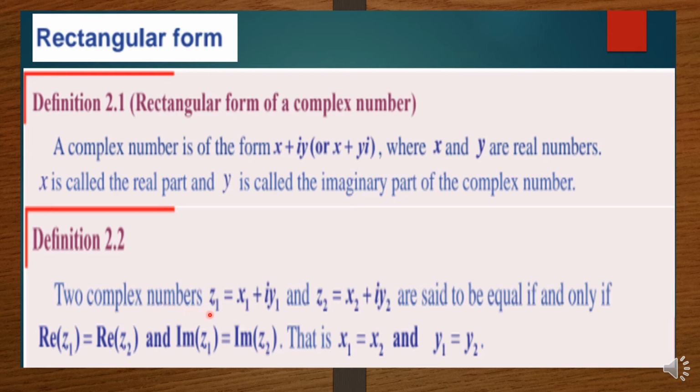Next definition, equal complex numbers. Two complex numbers are said to be equal if their real parts are equal as well as imaginary parts are equal.